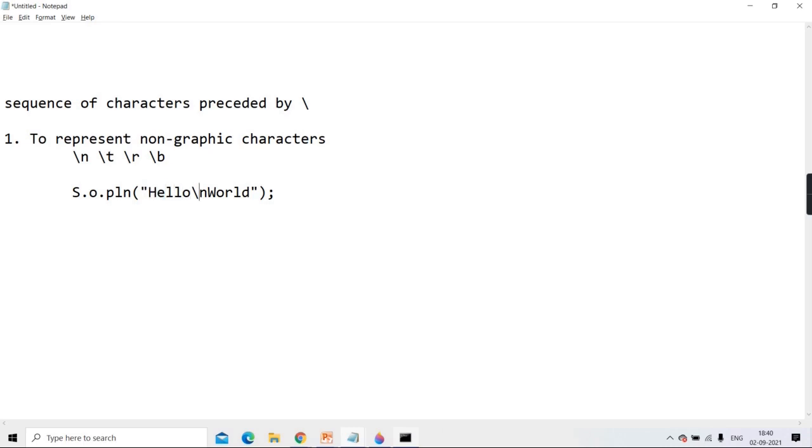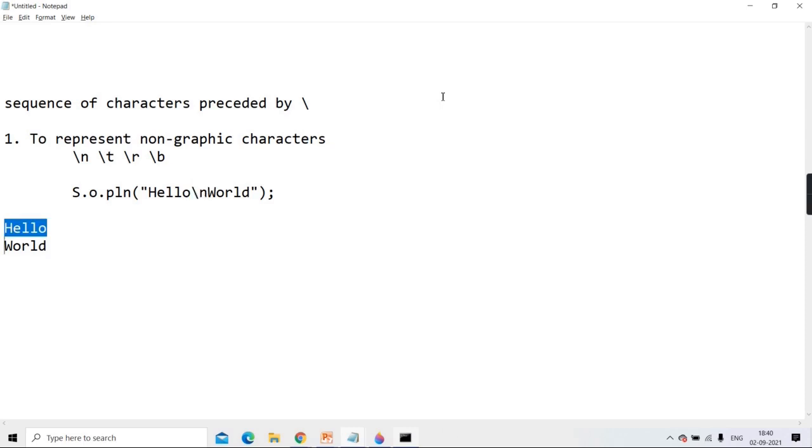But \n is a non-graphical character, because when you run it, it will display hello, and that \n will just bring the cursor down and from there, world. Did you see any character on the monitor for backslash n? No, you didn't see any character. So therefore it is a non-graphic character.